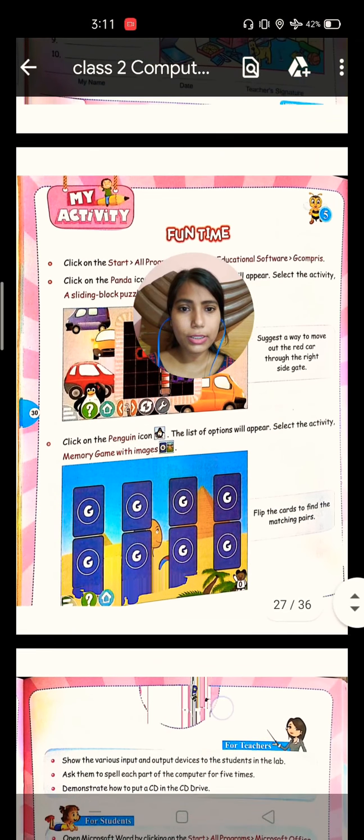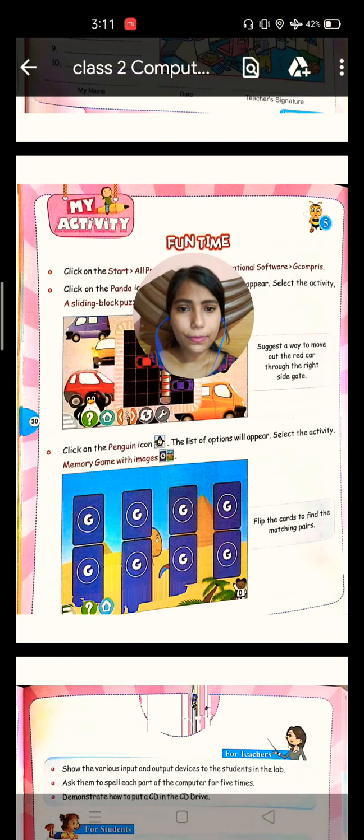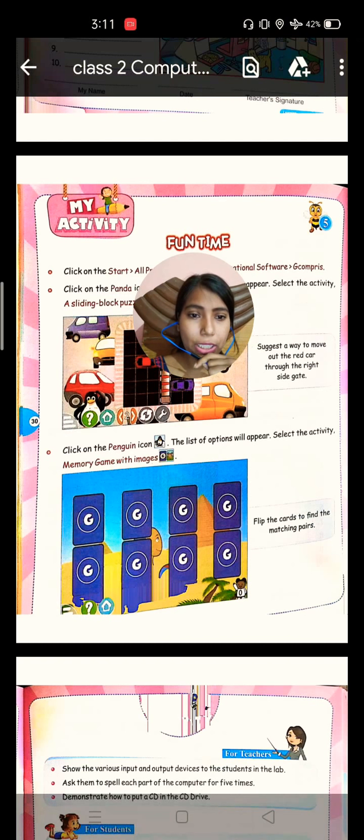Can you see this? This is the second one, the fun time activity. You can see the second activity. Click on the penguin icon. The list of options will appear. Select the activity memory game with images. Flip the cards to find the matching pairs. So this fun activity we will see today. Let's start with that.